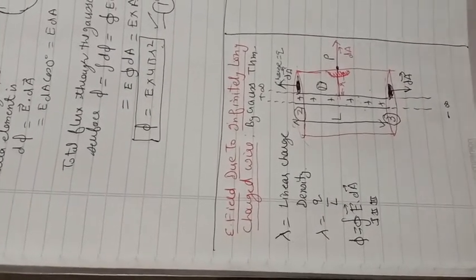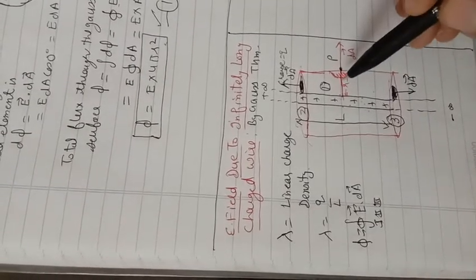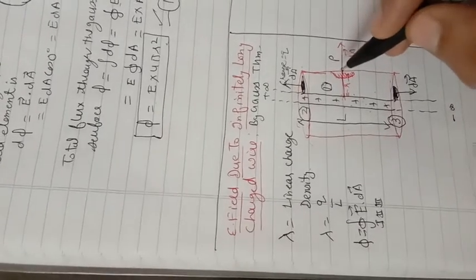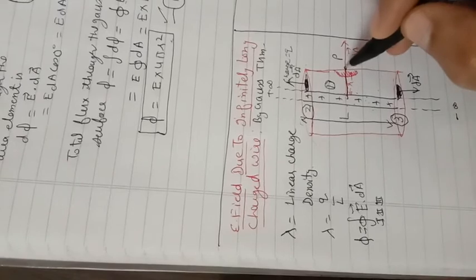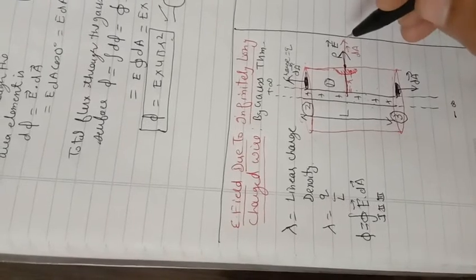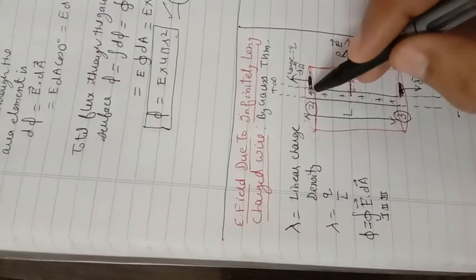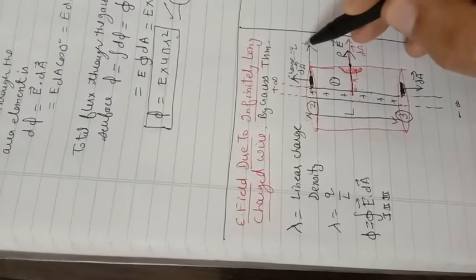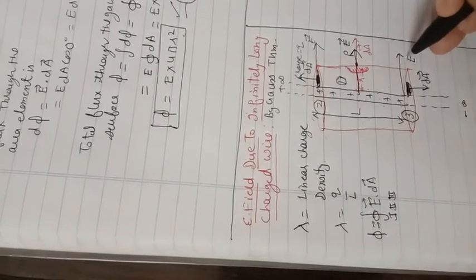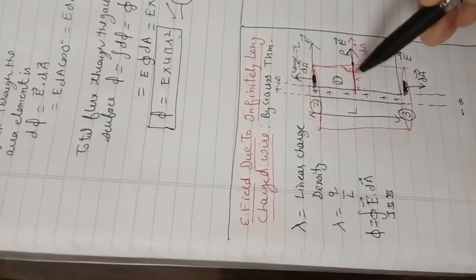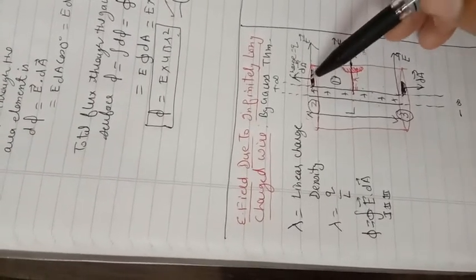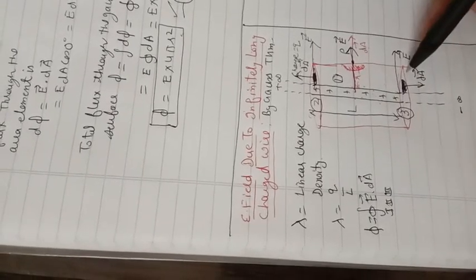Now we already know that the field due to this positive charge is perpendicular to the surface of the wire. So its electric field will also be perpendicular to the surface like this. If we indicate the field for the second and the third surface, it will be directed in this direction, and here it will be directed in this direction. So we see that the electric field, only for the curved surface, will be in the direction of the area element, but for the second and the third surface, it is perpendicular to both of them.